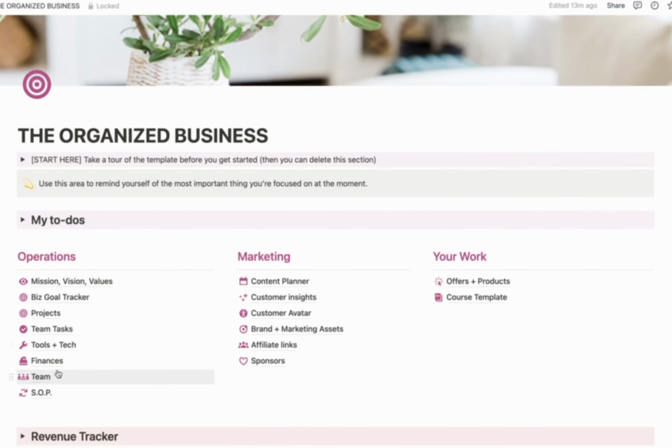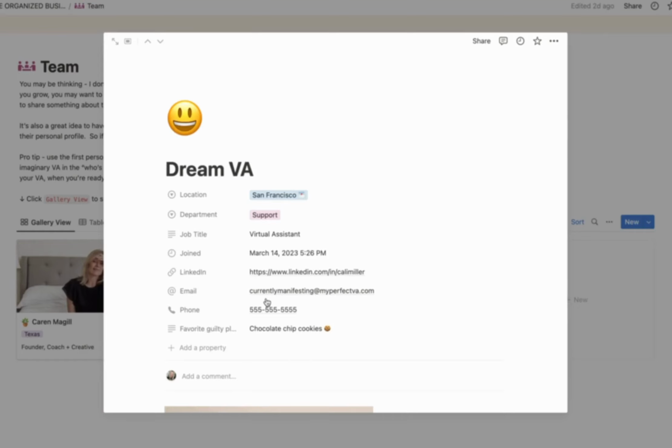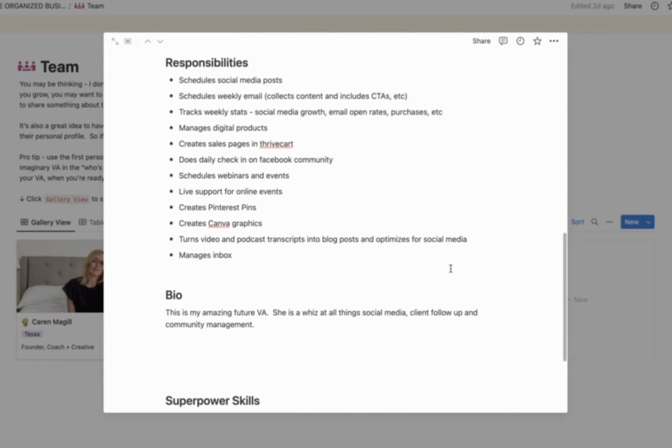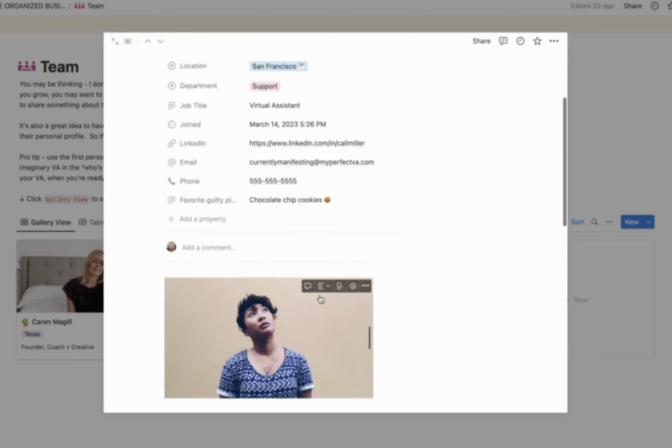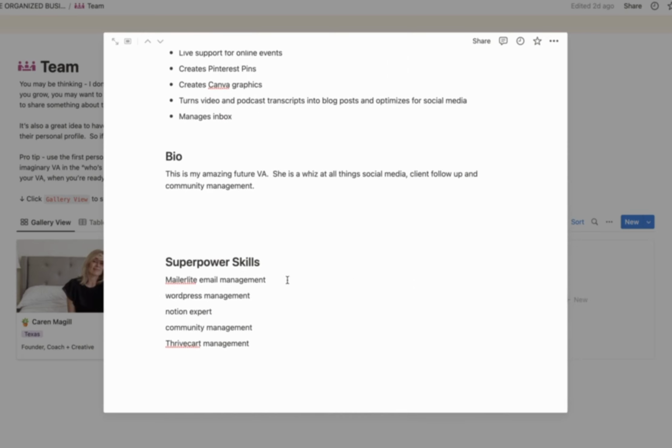The last two here, this is team. Now, again, you may not have a team yet, but if you were thinking about how you would build out a team, this is a great structure for that. So if you have an idea for a dream VA, then use this template to actually build out what her responsibilities would be. Once she is actually in existence, she would take over this page, put her picture in here. She may put a bio in here, and if you start to build even more team members, what her superpower skills are.